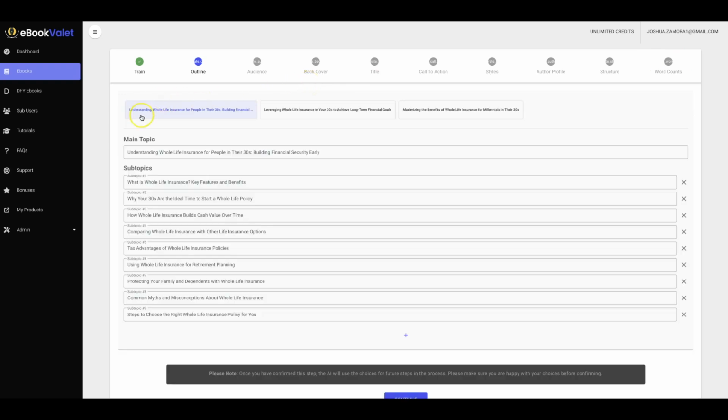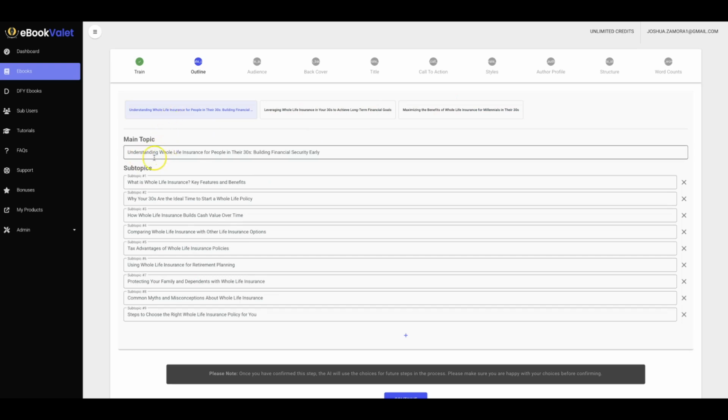Now, one thing I do want to point out is that everything automatically gets done by AI. So you can literally just choose your options, or remove options, or add options. But overall, everything already gets written in and filled in for you. And then you can manually select what you want covered. And here we have 3 options that it provides me with. And if I click through to each one, you'll see that the main topic and the different subtopics change as I flip through these different options.